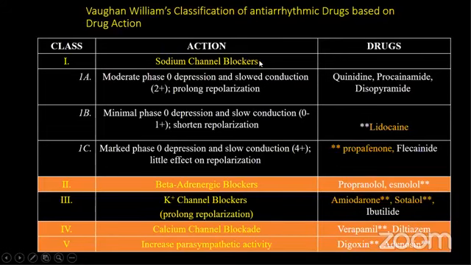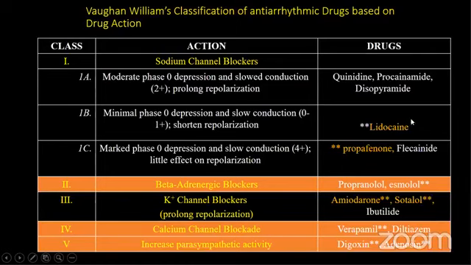Class 1 are the sodium channel blockers, class 2 is beta blocker, class 3 is potassium channel blocker, class 4 is calcium channel blocker, and class 5 includes digoxin and adenosine. One important thing here: sotalol is included in class 3 because of its potassium channel blocking effect, but it has beta blocking effect as well. Propafenone is available in our market as Rhythmosin. It is called pill in pocket, especially used for paroxysmal atrial fibrillation.